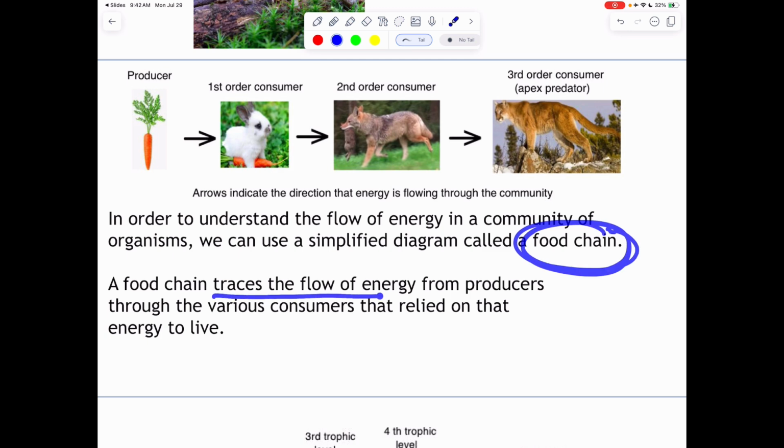They're going to trace the flow of energy from the producers to our various consumers. Most important part here is that the arrow shows the energy transfer. So this shows that the energy of the carrot went to the rabbit, then the energy of the rabbit went to the coyote, and then the energy of the coyote went to the puma.